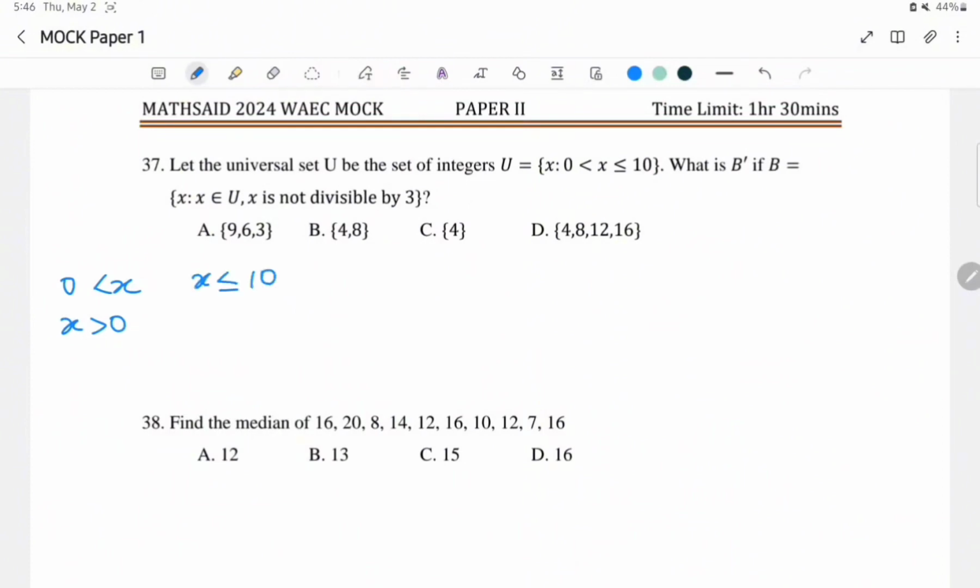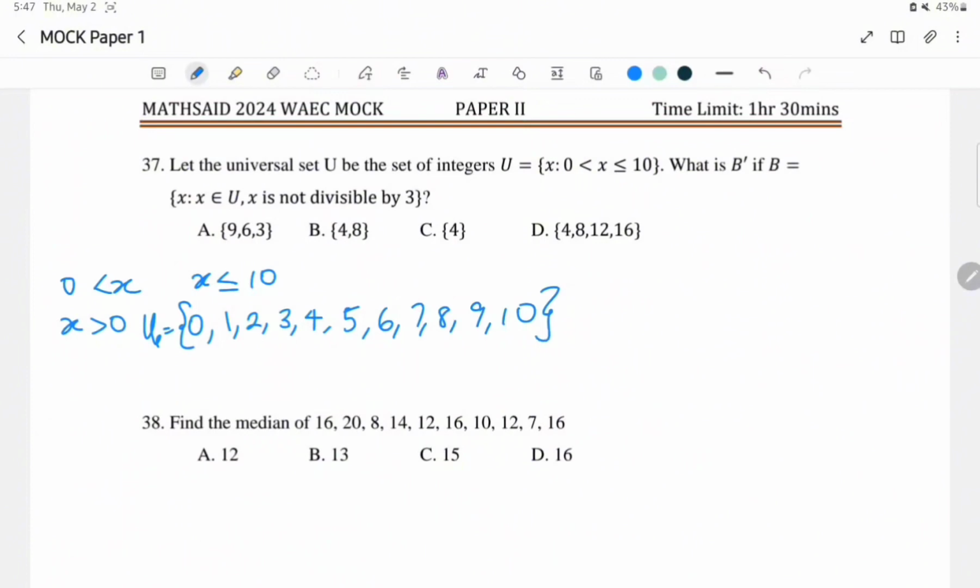That means x can be 1, 2, 3, 4 till you get to 10. Let me even write it in full, because we actually need to write it in full. 5, 6, 7, 8, 9, and 10. So this is my universal set.